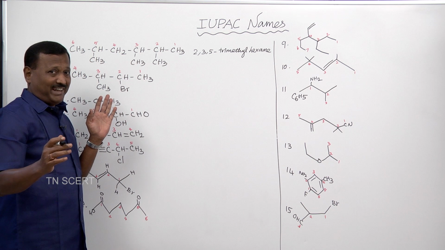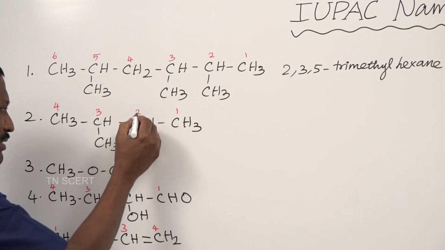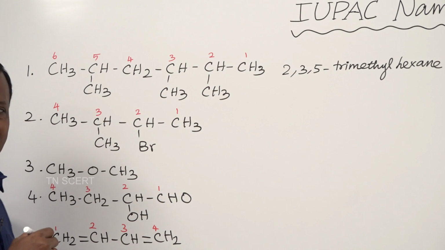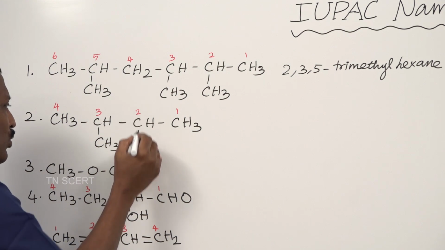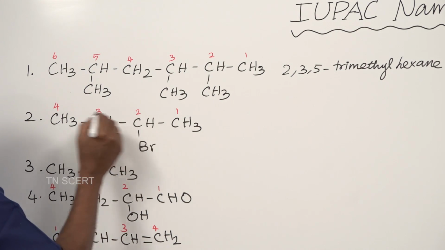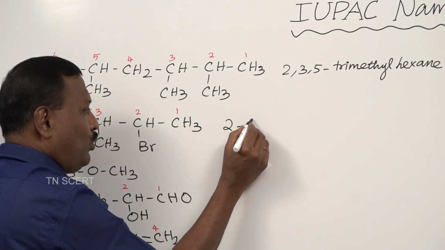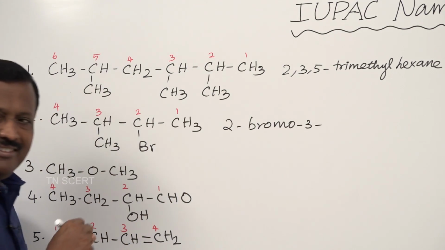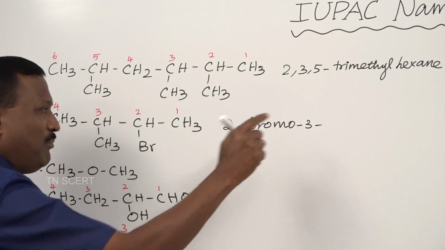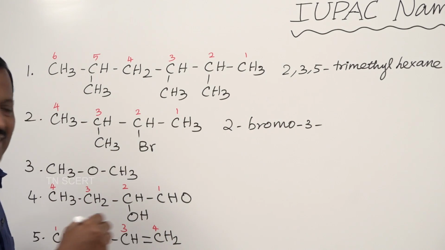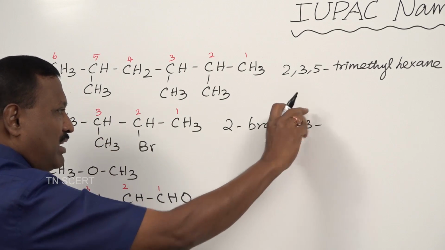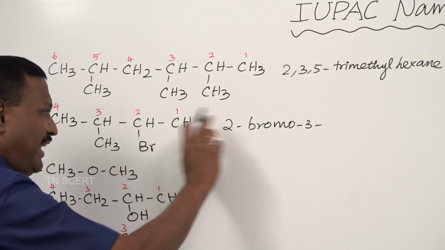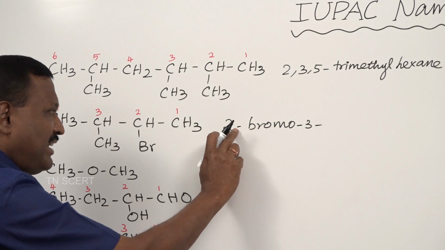The longest possible chain is 4. Now the second carbon is attached with bromo, and the third carbon is attached with methyl. So we start here: 2 bromo, 3 methyl butane. 2 hyphen bromo hyphen 3 hyphen. That is the way of writing numbers in the name. When you start the name with a number, then a hyphen.